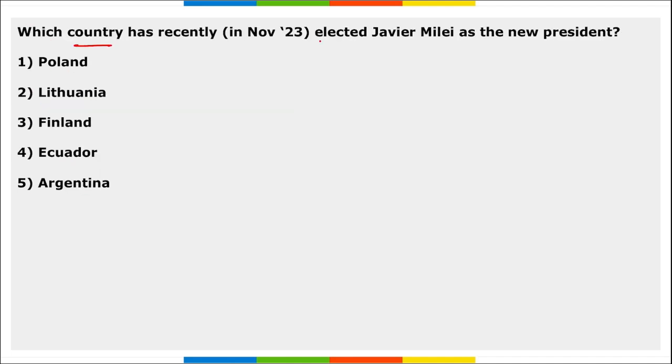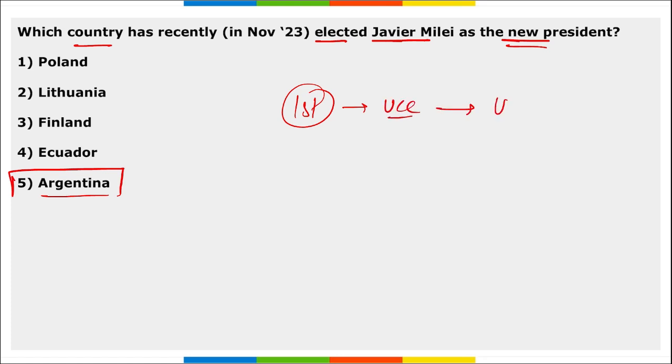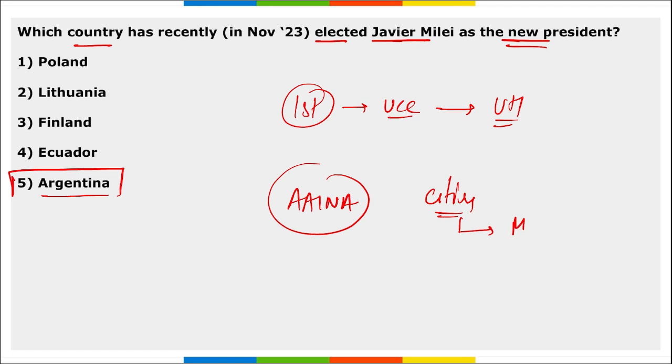Next, which country has recently elected Javier Milei as the new president? So which is that country? It is Argentina, right? They have elected Javier Milei as their new president. Then which state became the first state to implement uniform civil code? It is Uttarakhand. Then Aina Dashboard for Cities. This is the portal launched by Ministry of Housing and Urban Affairs.